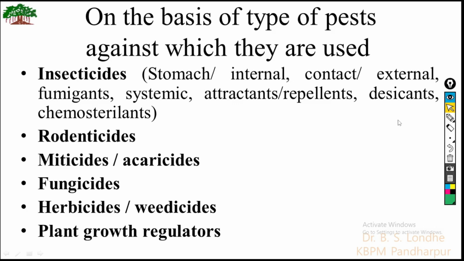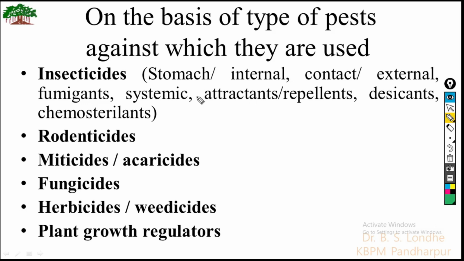Then the second criteria, that is on the basis of the types of pests against which they are used, the pesticides are named on the basis of target.